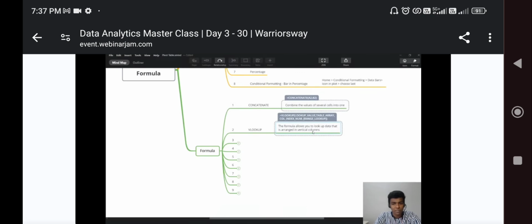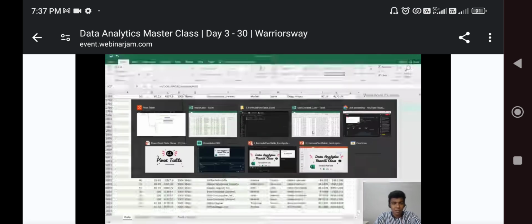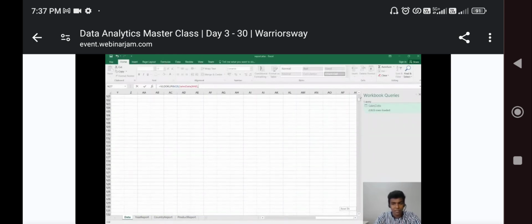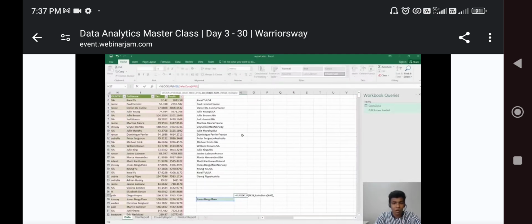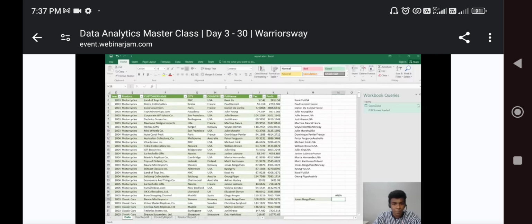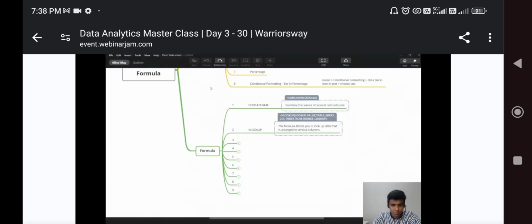So what is the next value? You just want to specify the next column index. Column index in the sense we need to specify in which column we need to obtain the data. For example, if you want to get the username or the quantity, quantity means what is the quantity ID, that is the first column, right? So you can put it like this. I have the lookup value and the value array, and then I have the column index.